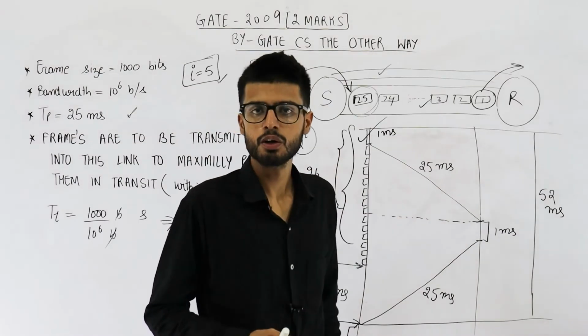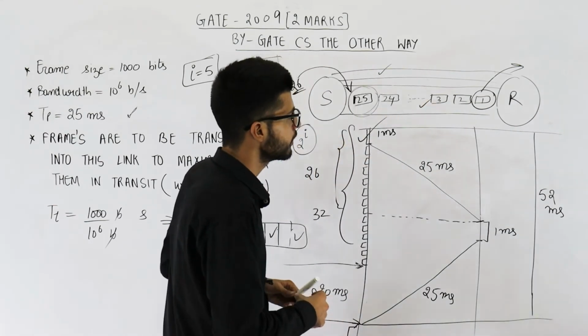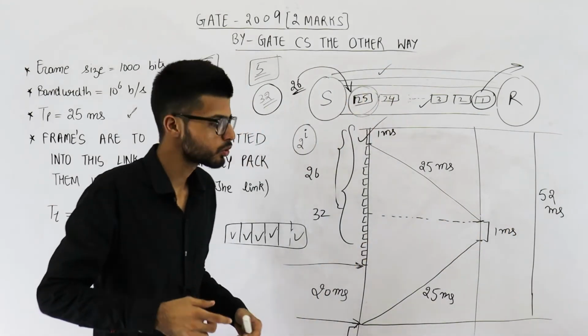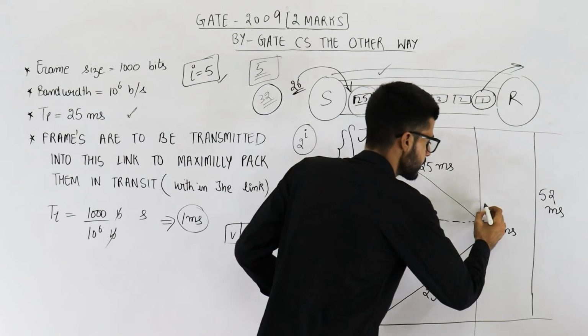Okay. So I forgot to mention one point. In offline classes, a student had this doubt that receiver might have prepared this data packet already. So we need not waste this 1 millisecond here. It can be adjusted here only.